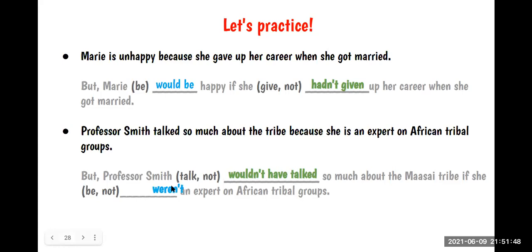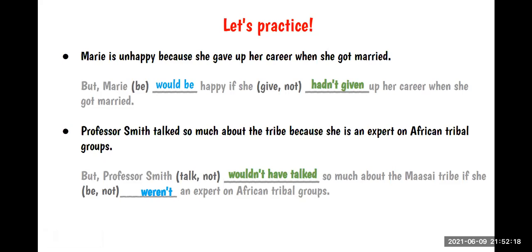Okay, entonces, ¿qué diría esta oración en español? Profesor Smith no habría hablado mucho sobre la tribu Masai si ella no fuese un experto en tribus de África.